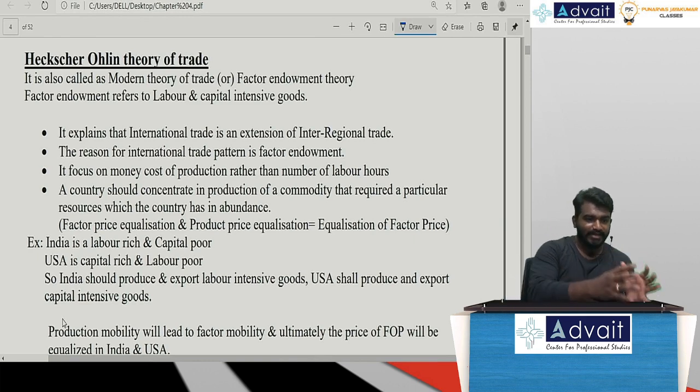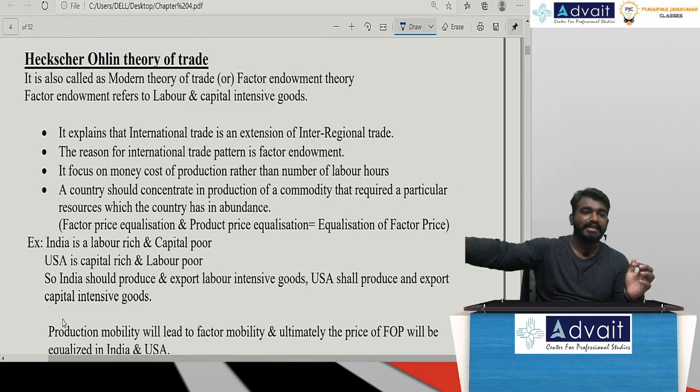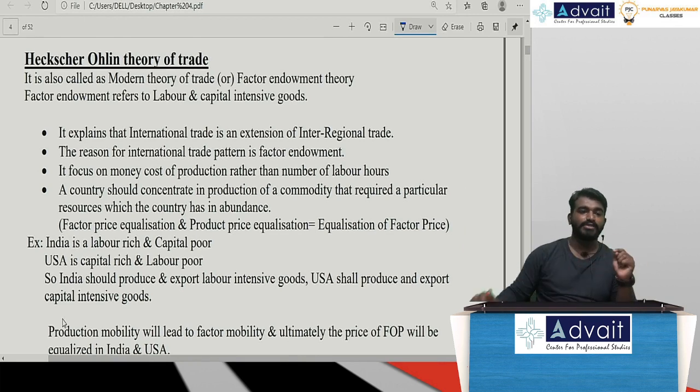Remember, this HO theory is an extension of internal trade. Whatever we conduct as internal trade, the extension is called international trade, which is what Heckscher-Ohlin theory is speaking about. It is also called the modern theory of trade, and it is also called the factor endowment theory. This factor endowment represents labor and capital. So till now, in absolute advantage theory or comparative advantage theory, we always took a decision based on number of laborers. The lower used to be better.